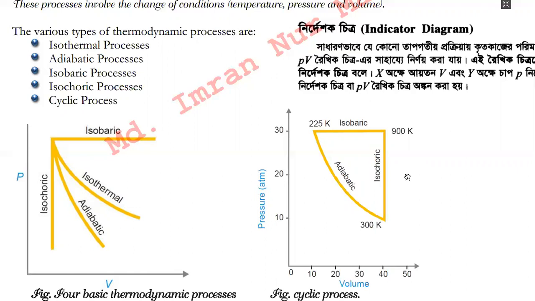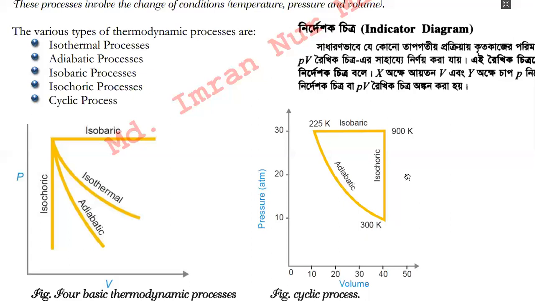As the name suggests, isochoric processes are those processes in which the volume remains constant. That means there is no change in volume during the transformation of one thermodynamic state into another thermodynamic state. An example of an isochoric process is the heating of a substance in a non-expanding chamber. For example, if we